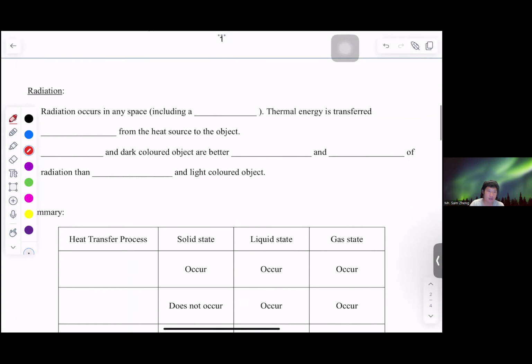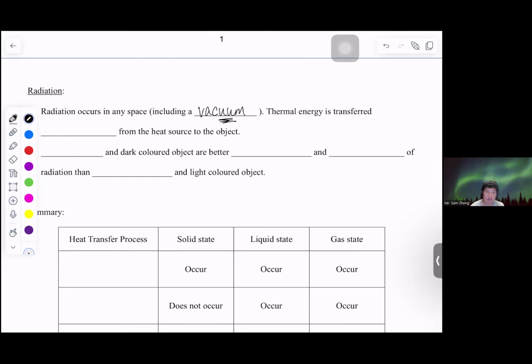Next, radiation occurs in any space, including what we call the vacuum. It is important that it is spelled with a W. Many of you spell it incorrectly. In case you spell it incorrectly, because I've already reminded you many times, you need to copy it 10 times.